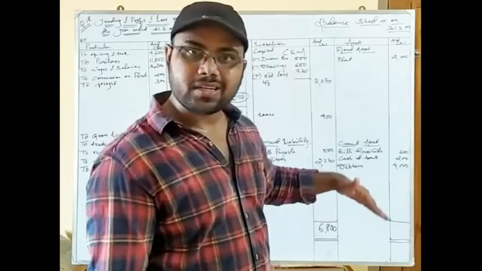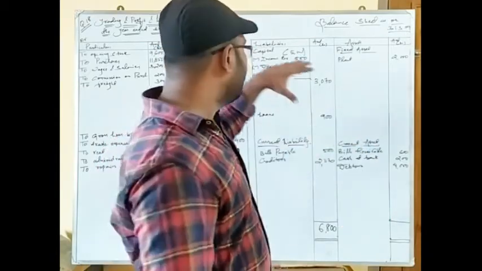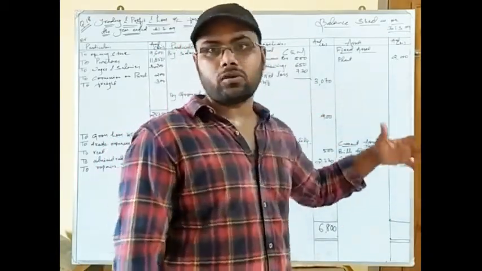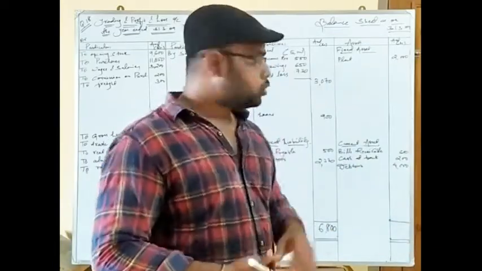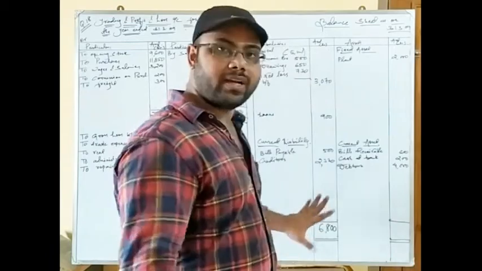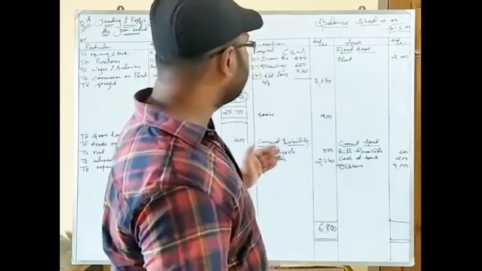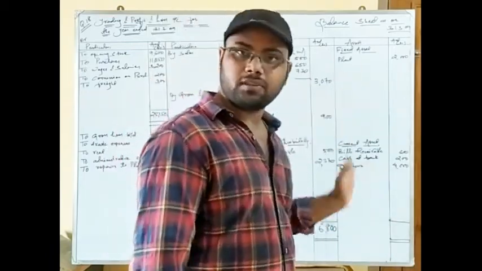But if we make any mistake in the calculation, in the totaling, or in making the calculation of the adjusted capital account, so definitely we will be making a mistake in the tallying of the balance sheet. So see, the liability total comes correct as given in the question. Now we will see whether the total of the asset side also comes correct or not.